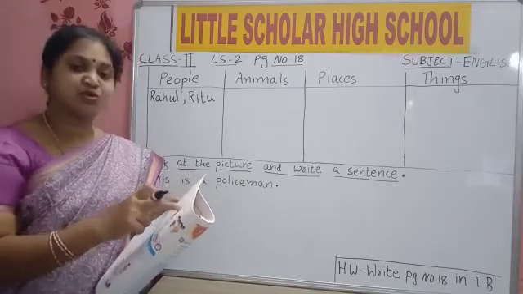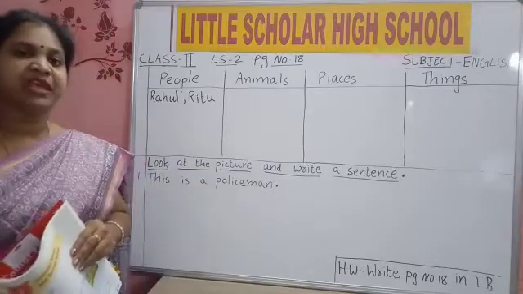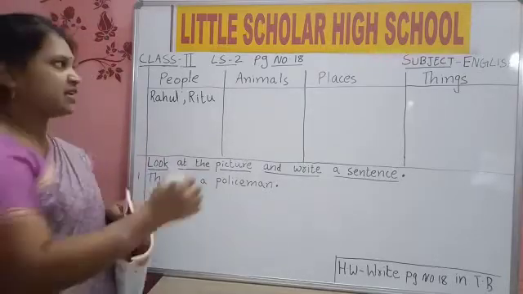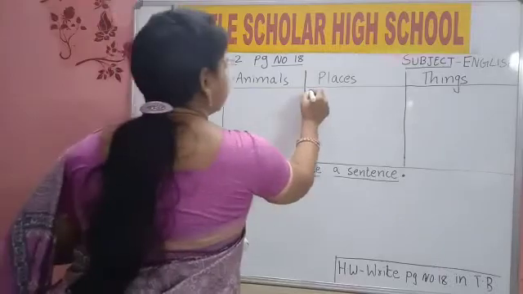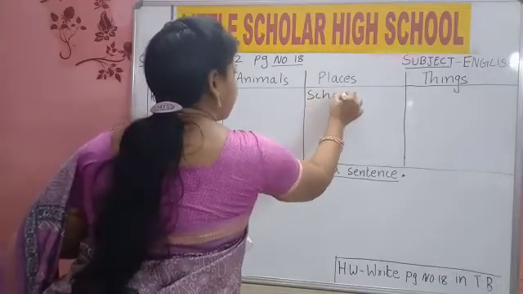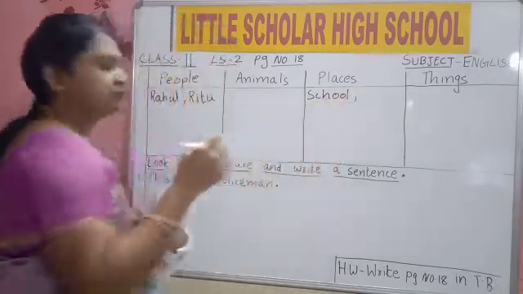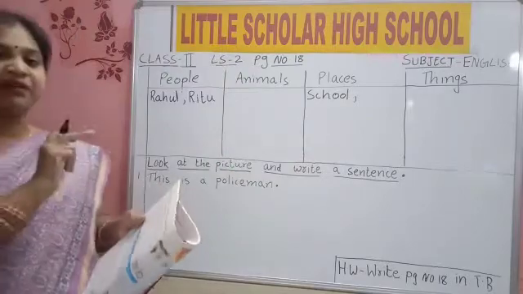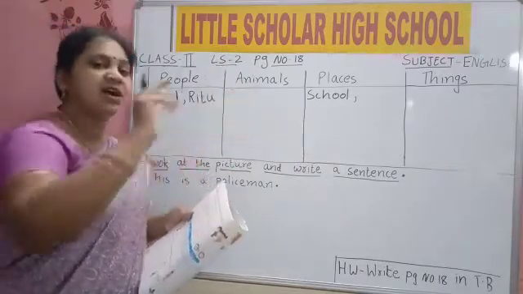Going from school. What is school? Name of place. So in the place column you will write S-C-H-O-O-L, school. Is it clear? Understood? We read one sentence and put the words in the column headings.